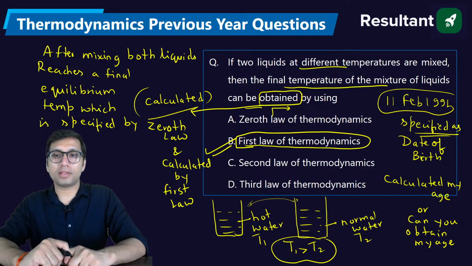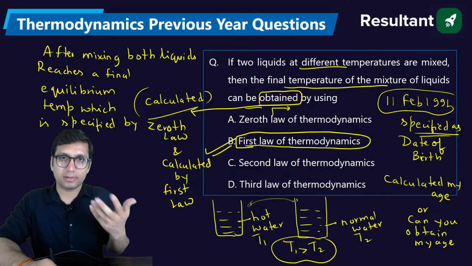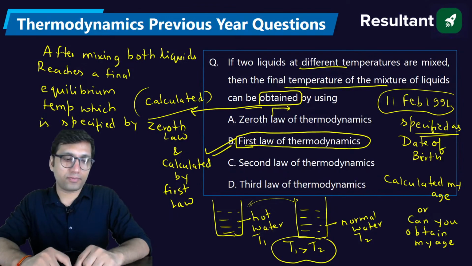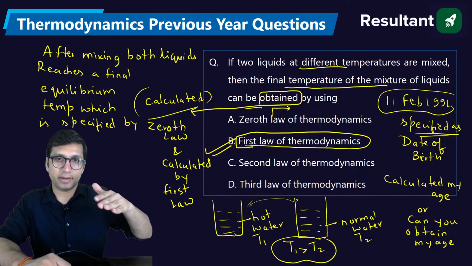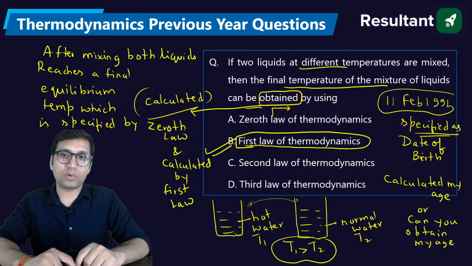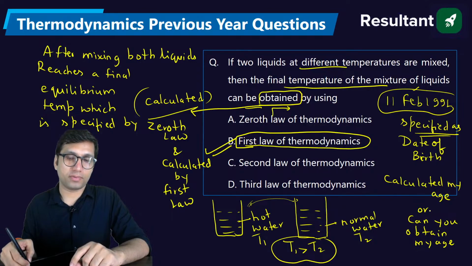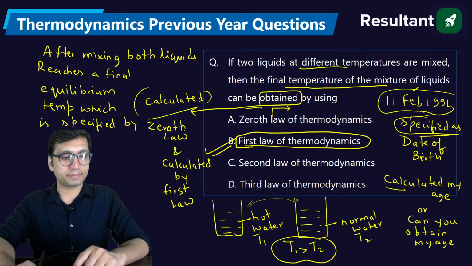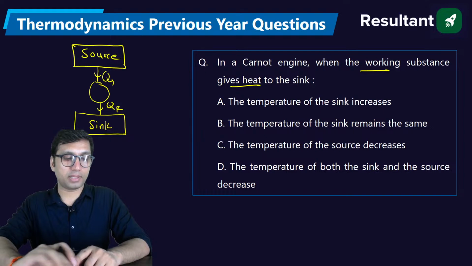So my date of birth is specified as per the day I was born. But if you have to calculate my age, then you have to calculate as per the current date, right? Today is 12th of August 2024. So with respect to the current date, you have to calculate my age. That is the meaning of calculation. This is the meaning of specification. Clear? Did you understand? Specifying is one thing and calculating is another thing.